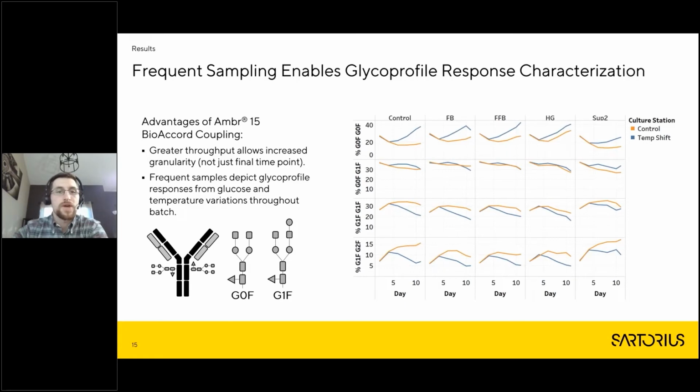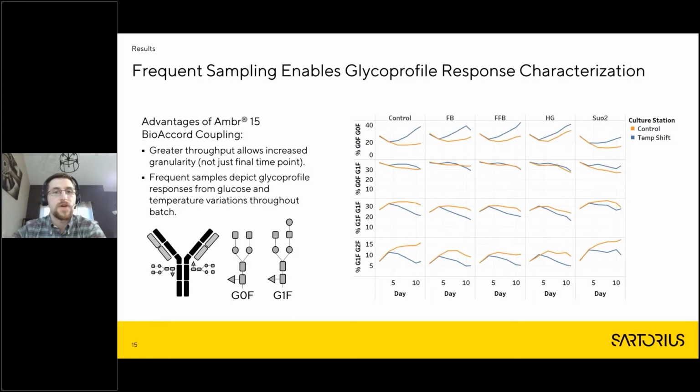If we go throughout the rows, these are the different major glycoforms, and the y-axis here is relative percent abundance. So out of the amount of mAb that was produced, for the middle of this plot here, let's say this time point, we'll call it day 3 for the control condition on this top left plot, you can see that was about 20% relative abundance G0F, G0F. So that's how to kind of make sense of what's going on this page.